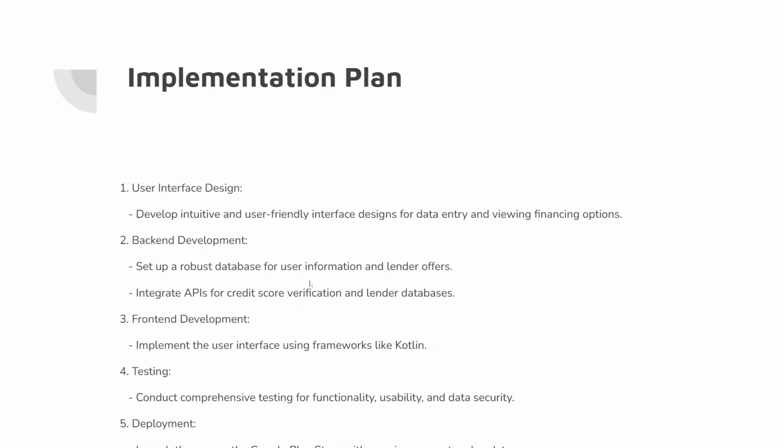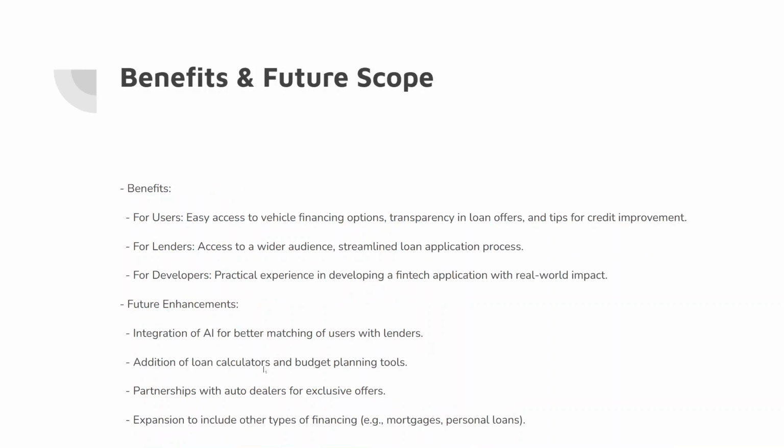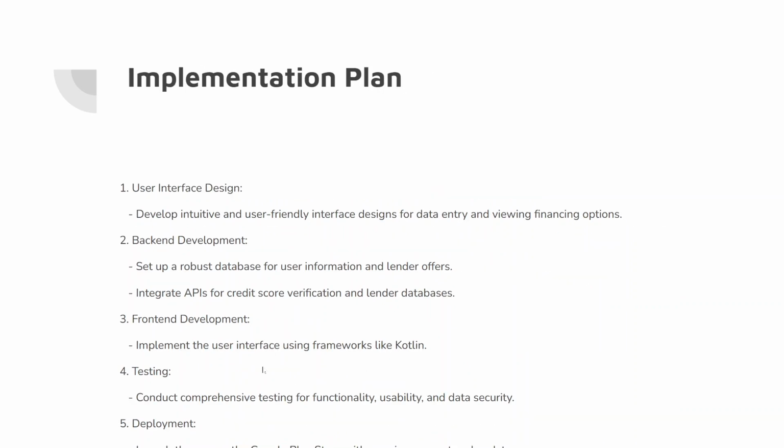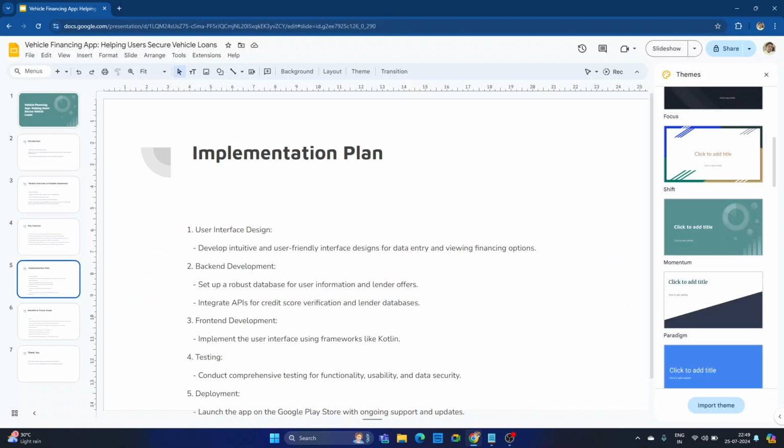The third step is to develop the front end. We are going to implement the user interface using a language like Kotlin or Java, whichever we prefer. Finally, we are going to do the testing. And the last thing is the deployment on the Play Store. We can launch the app on the Google Play Store with ongoing support and updates.